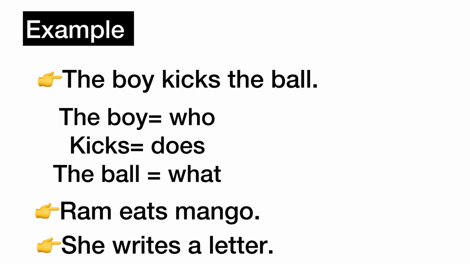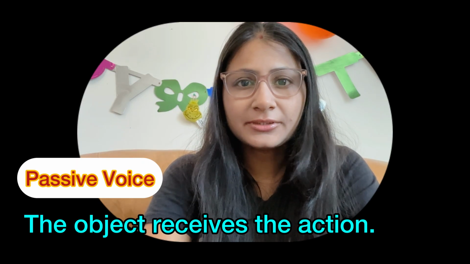Let's see some more examples. Ram eats mango. She writes a letter. So these are the active voice sentences. So in case of active voice, we focus on who does the action. Now let's understand what is passive voice. In passive voice, the object receives the action.